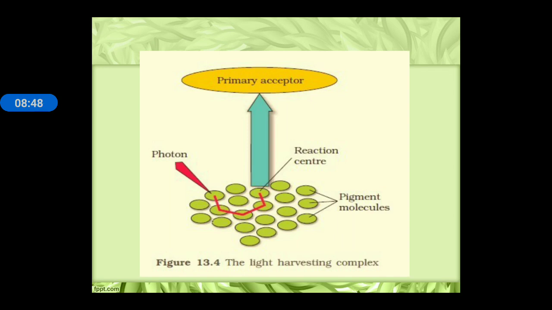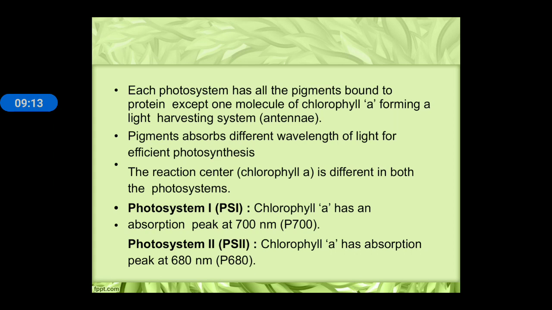You can see this is the figure of the light harvesting complex. This figure is from NCERT. Light contains photons in energy packets, and these photons are received by the pigment molecules for trapping the sunlight, and the reaction center will excite the electron to the excited state, and this electron is accepted by the primary acceptor. Each photosystem has all the pigments bound to protein except one molecule of chlorophyll A, forming a light harvesting system known as the antenna. Pigments absorb different wavelengths of light, but only the effective wavelength is passed to the reaction center.